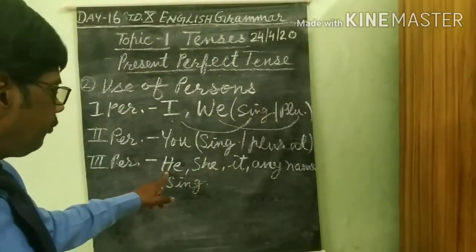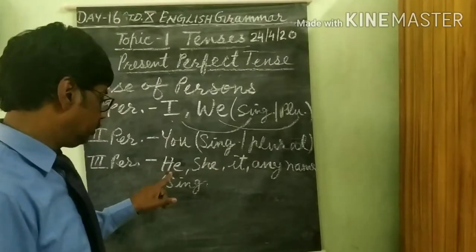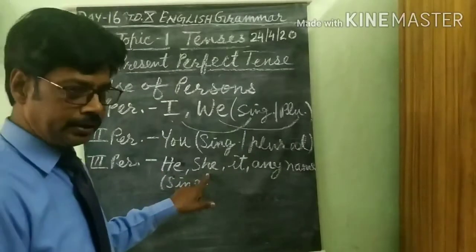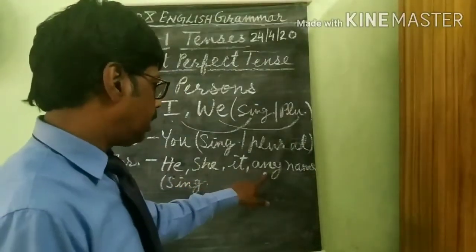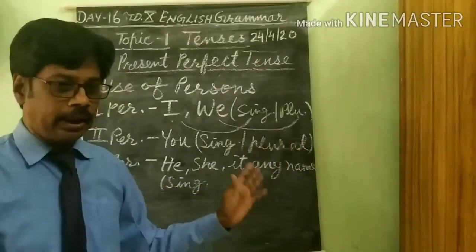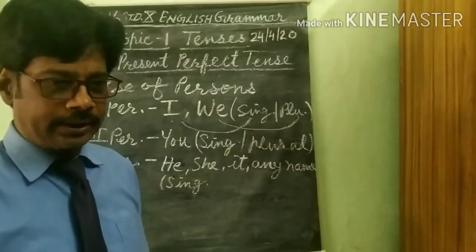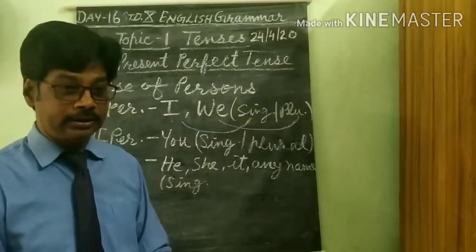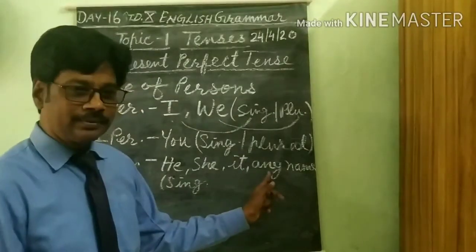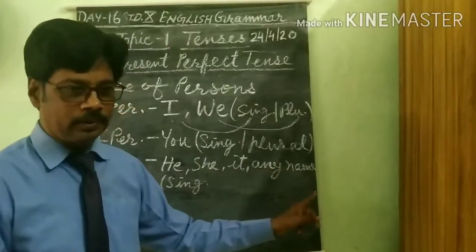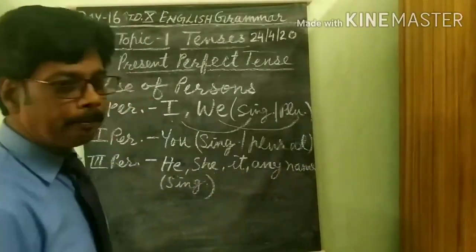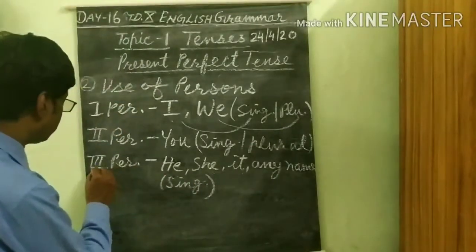He is for masculine gender and she for feminine gender. It, any name. In this we can put any name to complete our sentence. Like Rakesh has done his homework. Rakesh has come here in this category, any singular name. So all these are singular number of third person.